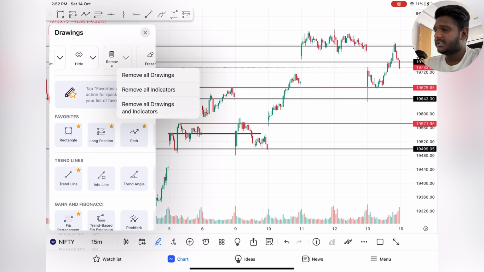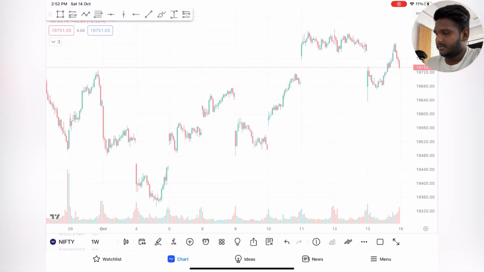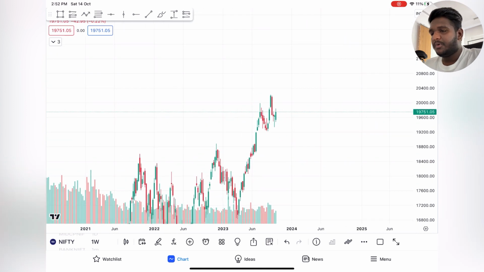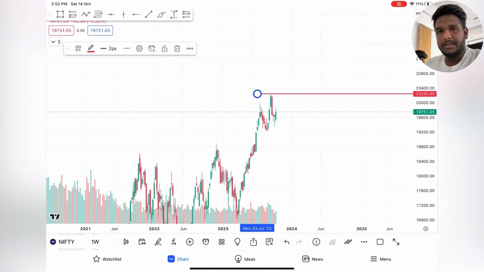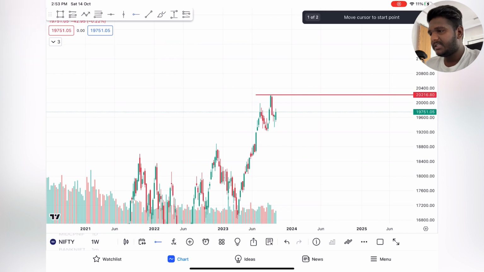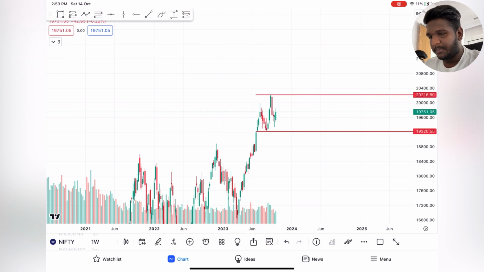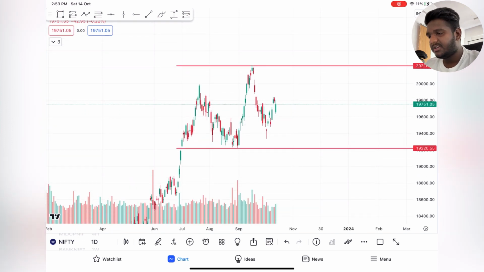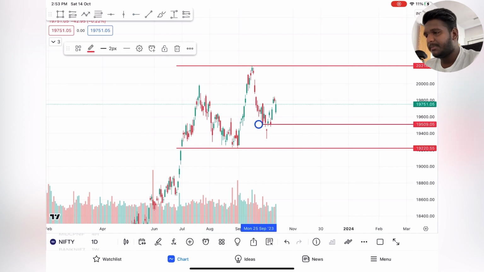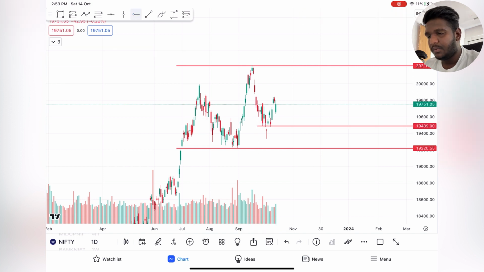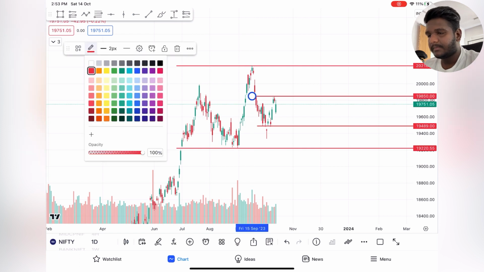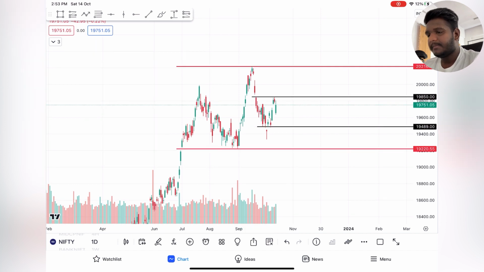Let me remove all the drawings. On the 1 week time frame, we mark the highest support and resistance, the basic thing we always do. This is the highest resistance and the support. Now the 1 day time frame. Correct your support and resistance and mark if there is any new support or resistance. Yes, we have this new support and this new resistance. I'm going to mark this in black.